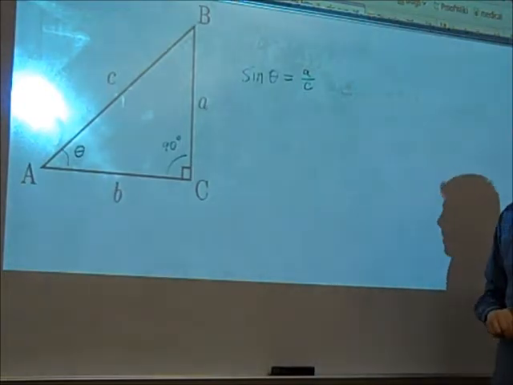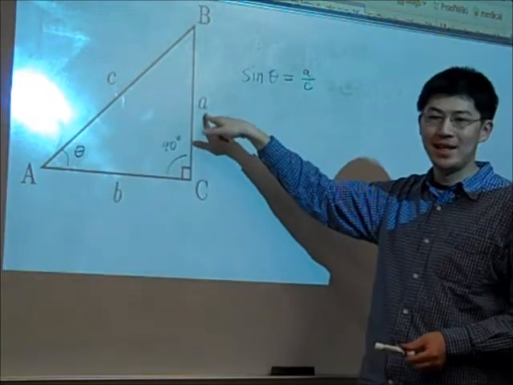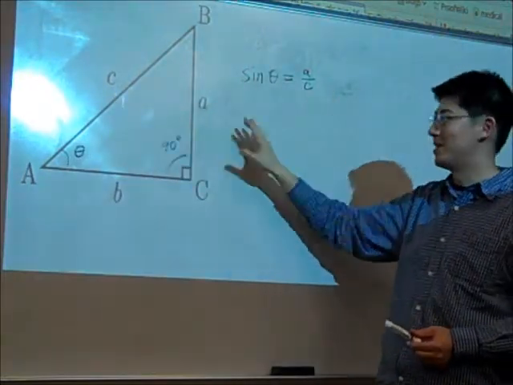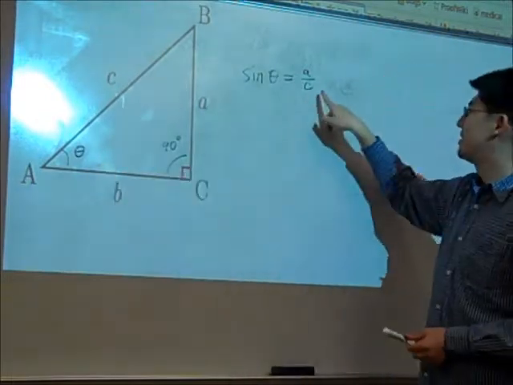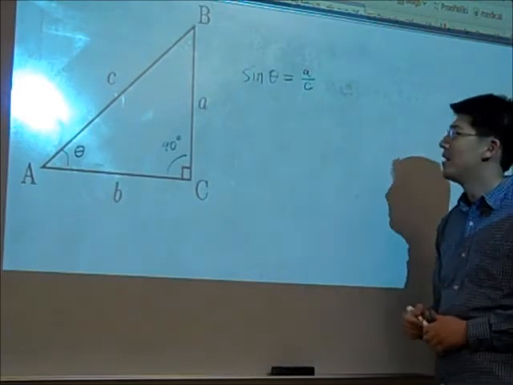Whatever angle you have, look at the opposite side, get its side length, look at the hypotenuse, divide, and get this ratio. And remember, because of similarity, any triangle with this angle, regardless of side length, should have the same value of opposite over hypotenuse. That's what we define to be sine.